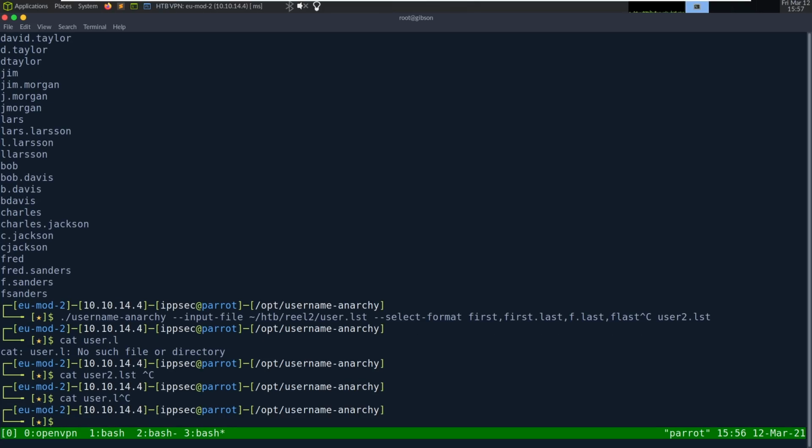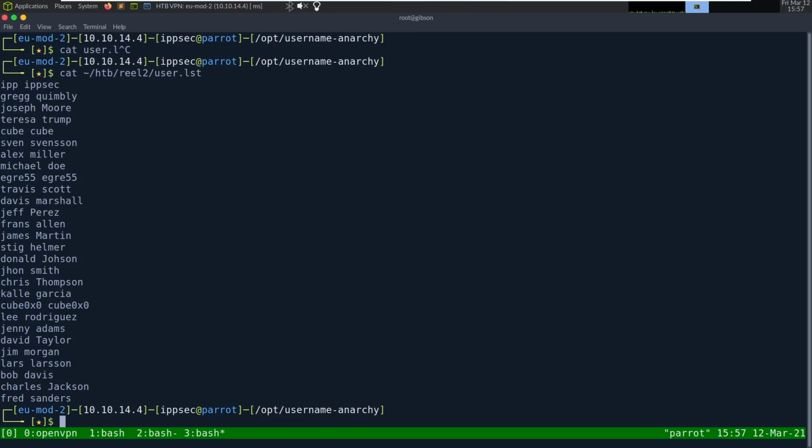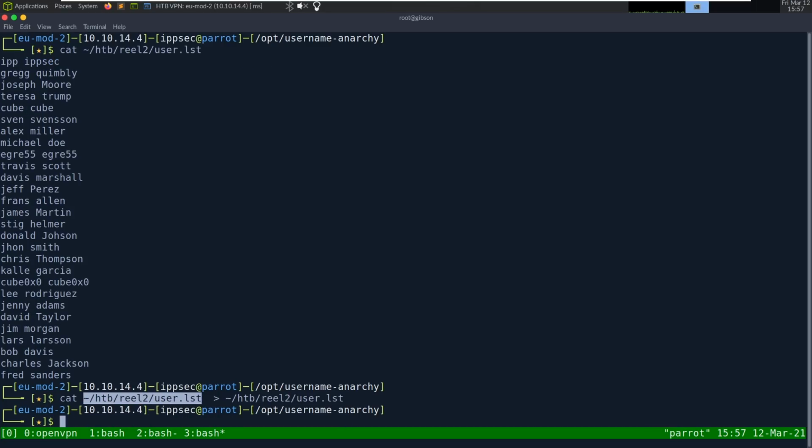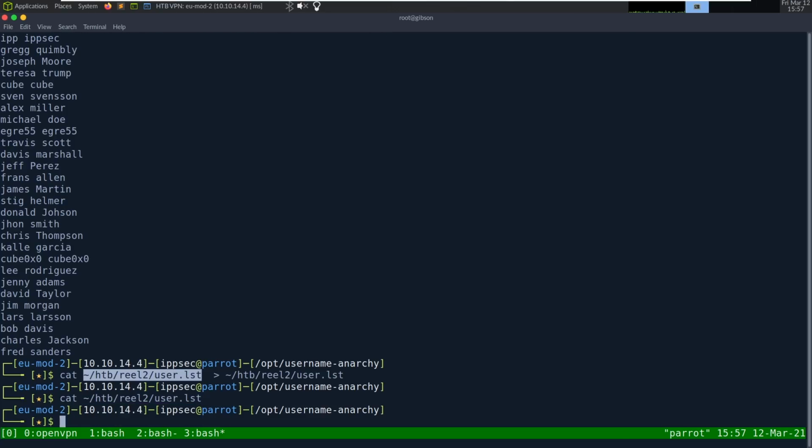If I cat HTB real2 user.lst and then pipe that into itself, it deletes itself. So that's why I always choose different output names, just in case we have a scenario like that.